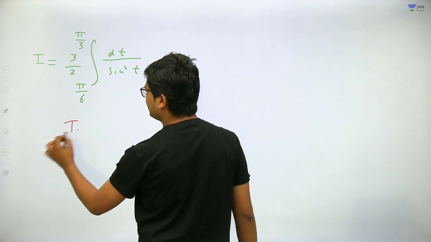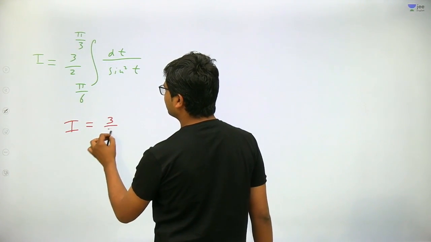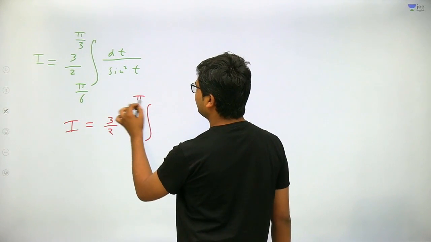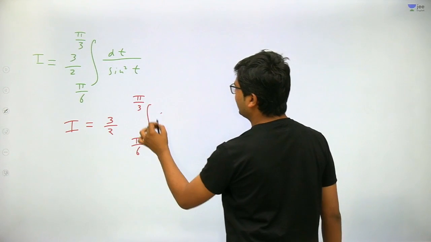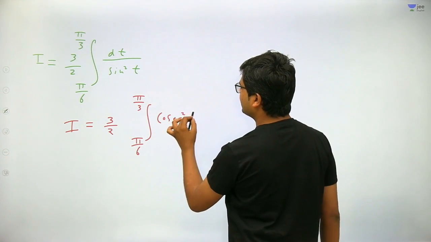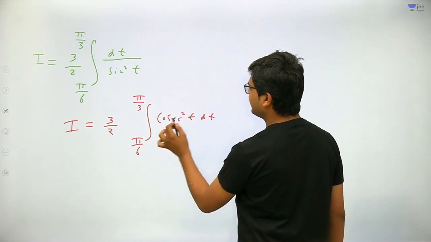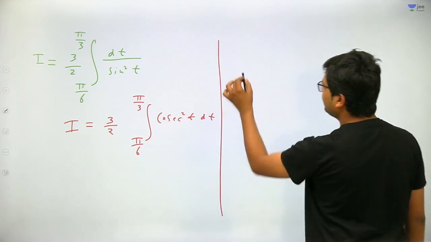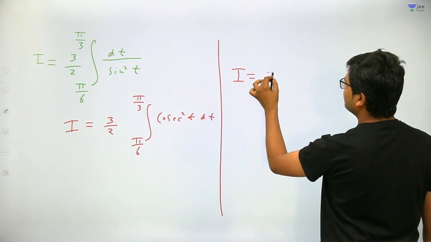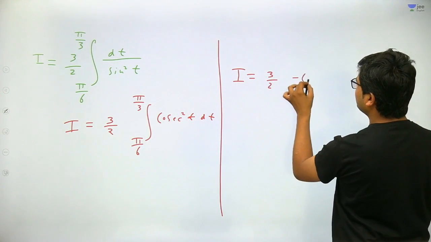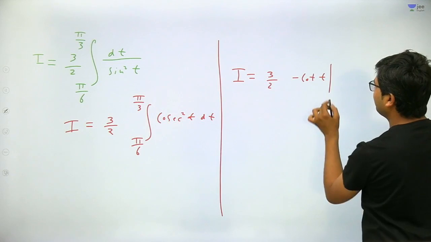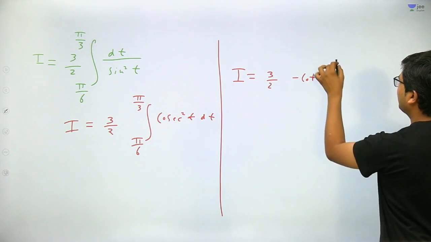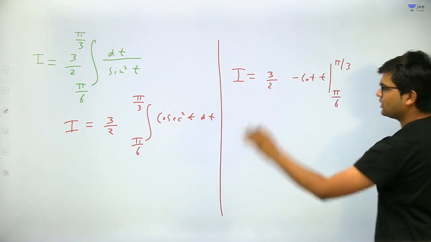So I is equal to 3 by 2 times the integral from pi by 6 to pi by 3 of 1 upon sine square t, which is cosec square t dt, and the integral of cosec square t is minus of cot t. Got my point? Therefore I is equal to 3 by 2 times minus of cot t, and we need to put the limit as pi by 6 to pi by 3. Just put the value, get the answer.